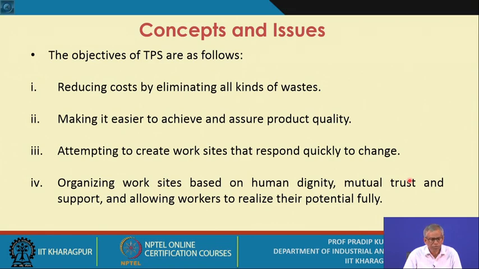First objective is reducing costs by eliminating all kinds of wastes. Now, what are these wastes? In the given production system you must be aware of, and you must be able to define, these wastes. You must be able to identify these wastes. You also must be able to quantify these wastes at a particular point in time.